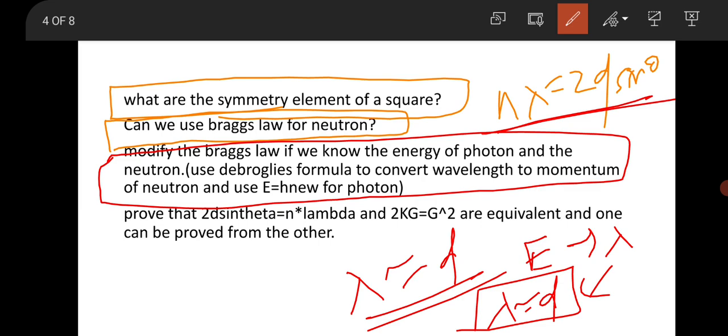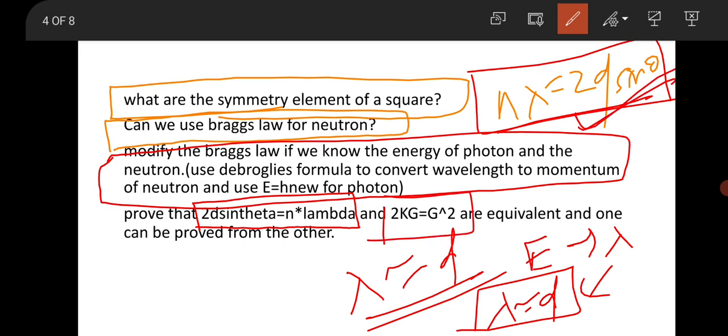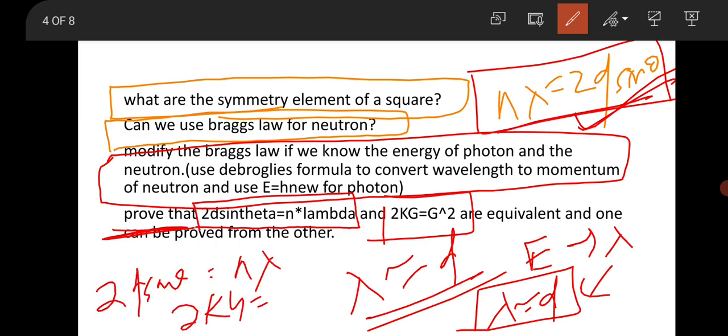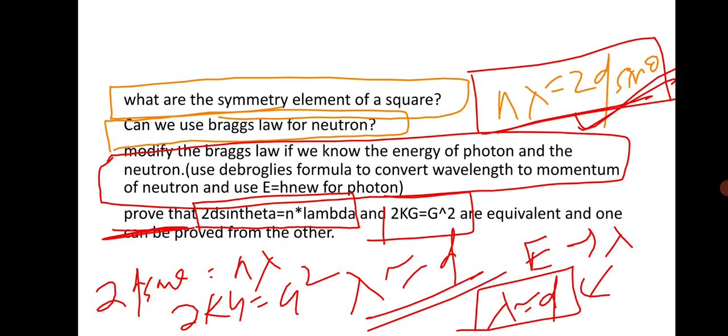Then they asked to prove 2d sin theta equal to n lambda. This is very basic, one can easily find it. Then there is 2 k dot G equal to G square, that is the Laue condition. You have to show the equivalence between these two relations, that is 2d sin theta equal to n lambda and 2 k dot G equal to G square, where these two relations are equivalent. So practice it carefully. This is one of the basic and important relationships.